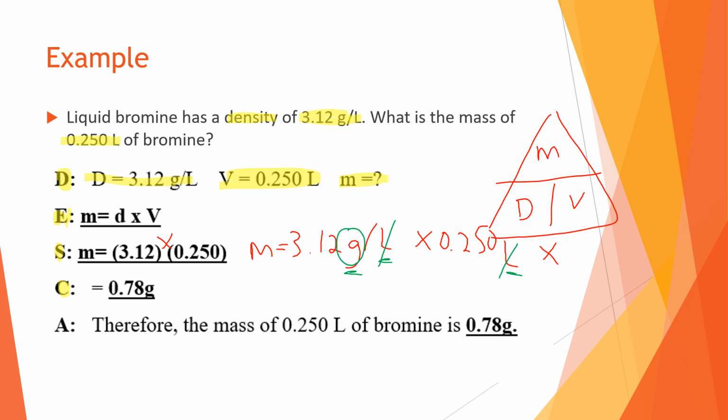Lastly, you are going to write your answer in sentence form. So therefore, the mass of 0.25 liters of bromine is going to be 0.78 grams.